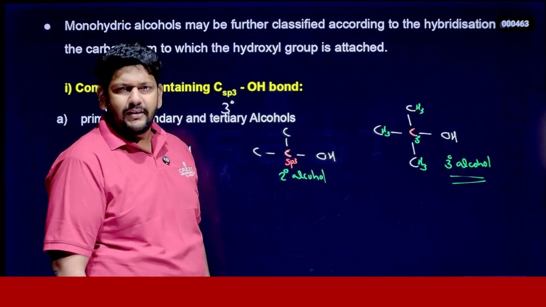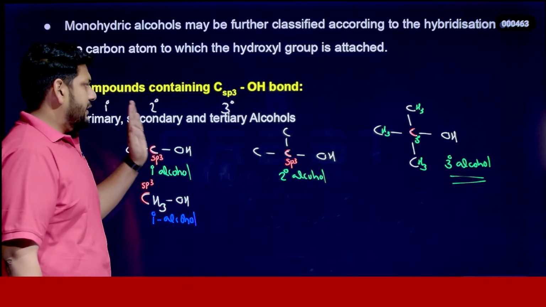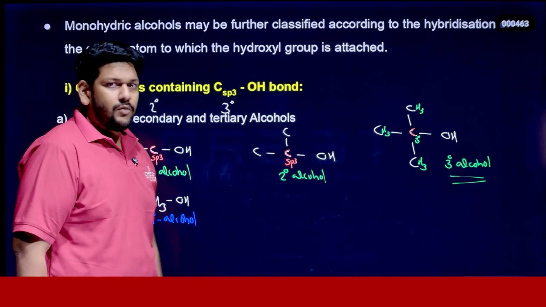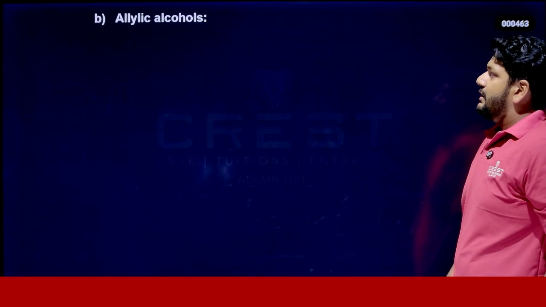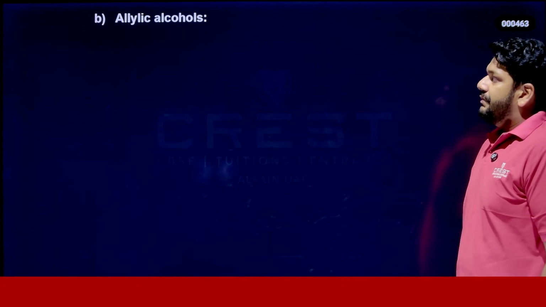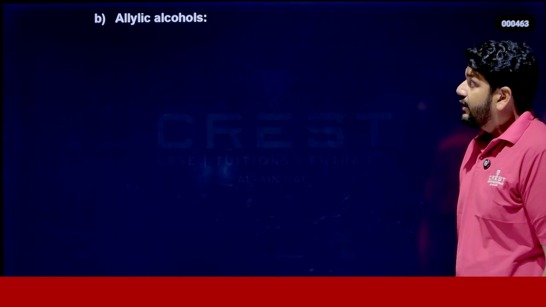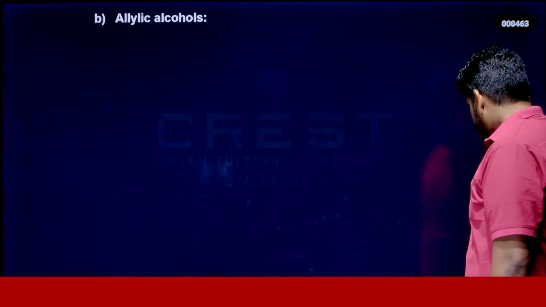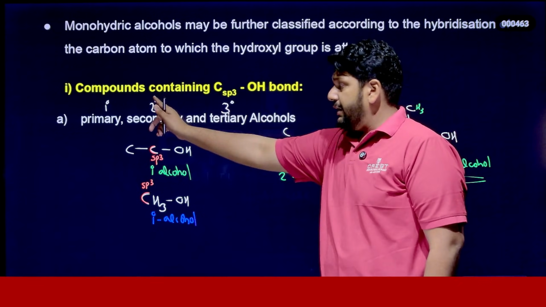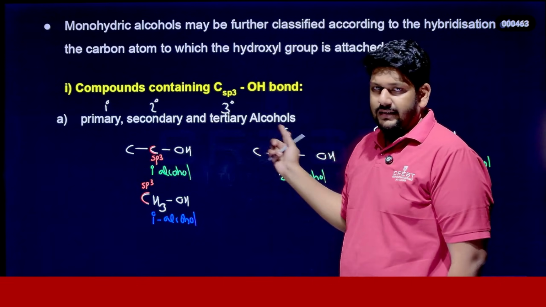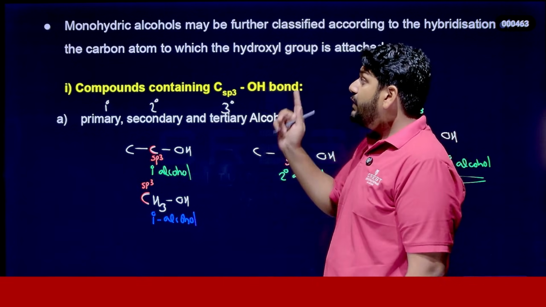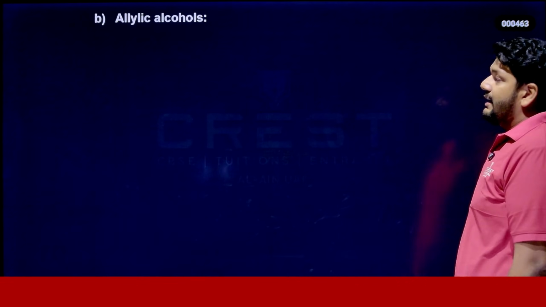Now you got the idea, right? So how can we classify 1-degree or primary, secondary and tertiary alcohols? Exactly. Now we can go to the next topic, another type of classification, that is allylic alcohol. Remember, these all come from this point: compounds containing an sp3 C-OH bond. The first one is primary, secondary, tertiary. That's very simple. Now we are going to discuss what an allylic alcohol is.